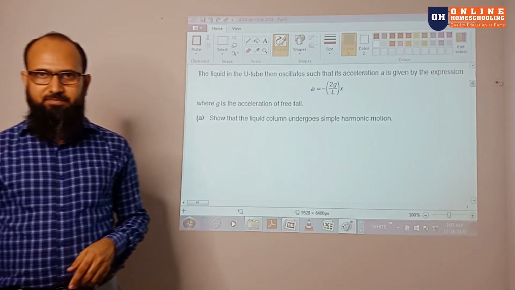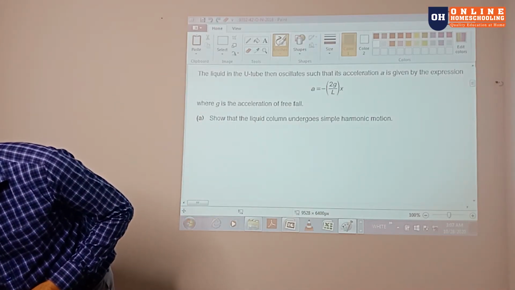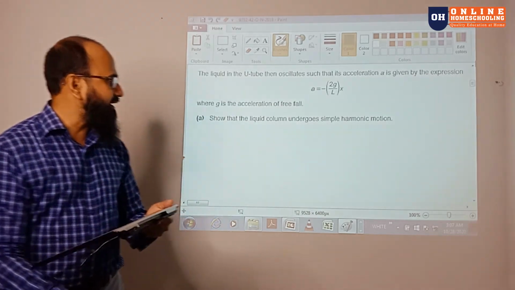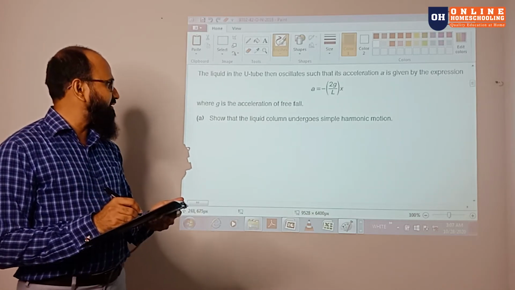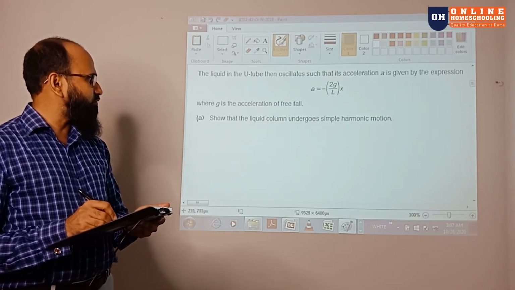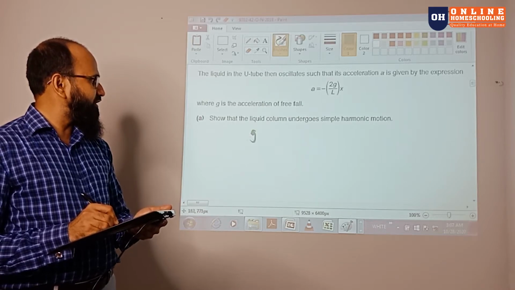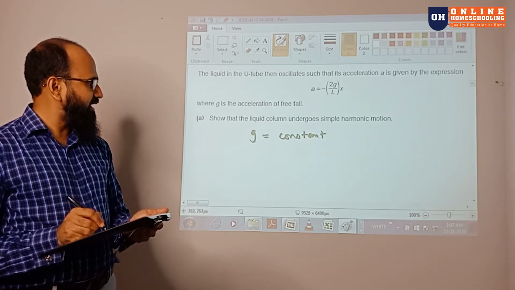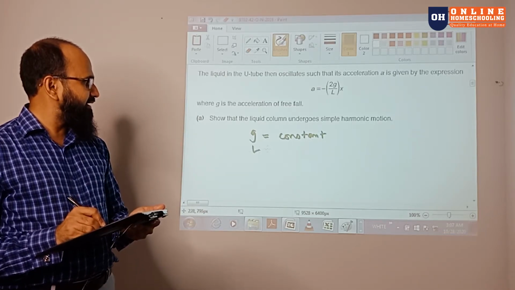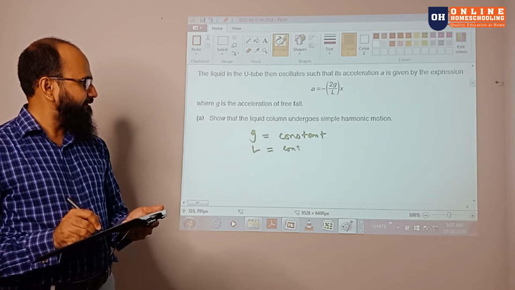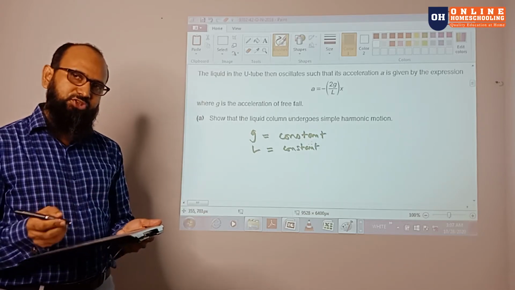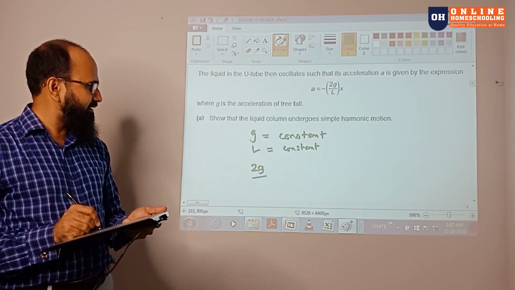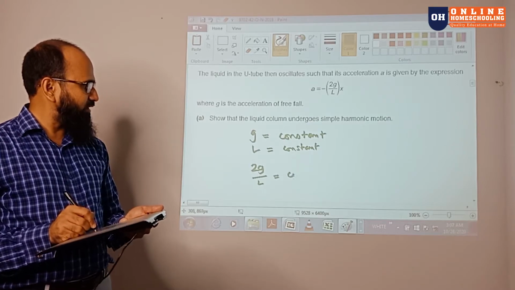In the previous classes, I discussed how simple harmonic motion works and its definition. Now I'm going to write how this works. Here g is constant, and L, the length, is also constant. So if both g and L are constant, you can easily write that 2g by L will definitely be a constant.